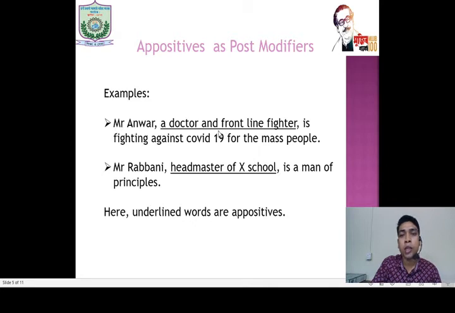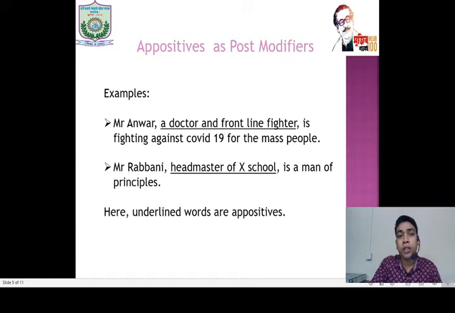If we say Mr. Anwar is fighting against COVID-19 for the mass people, or Mr. Rabbani is a man of principles, both are correct sentences. So a doctor and frontline fighter modifies Mr. Anwar. Headmaster of X school modifies Mr. Rabbani. It adds the information.